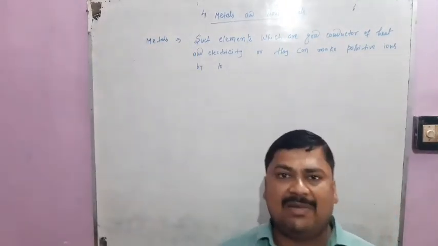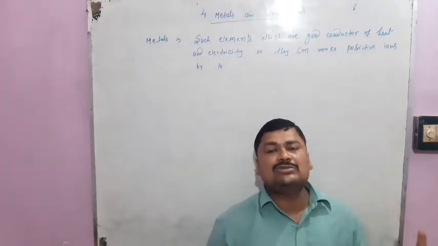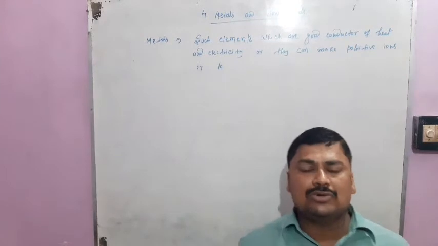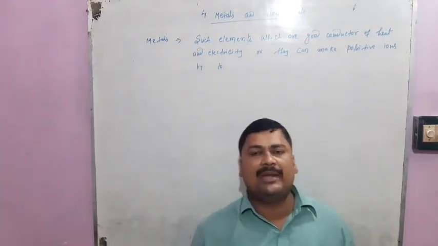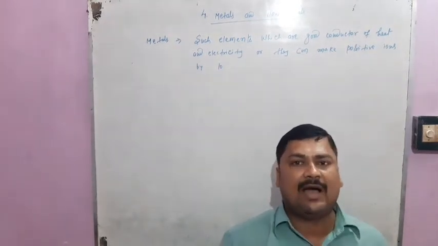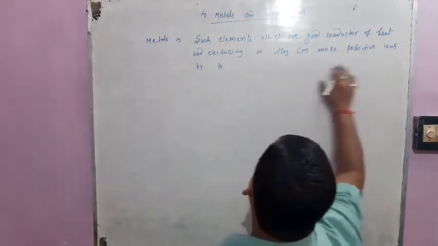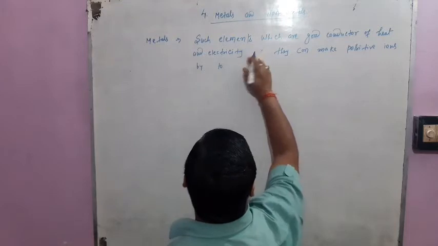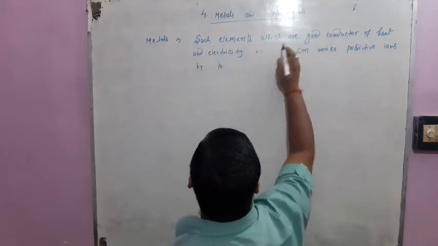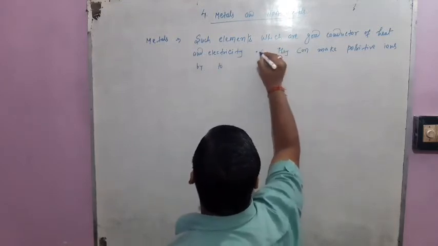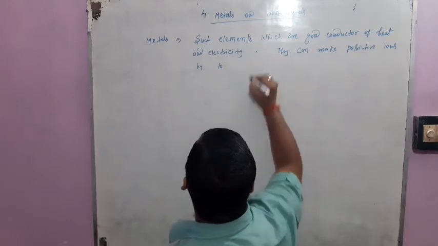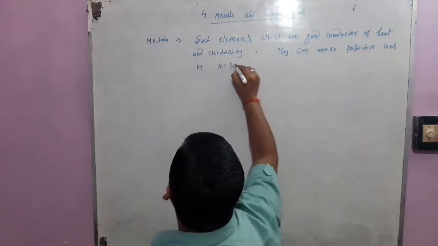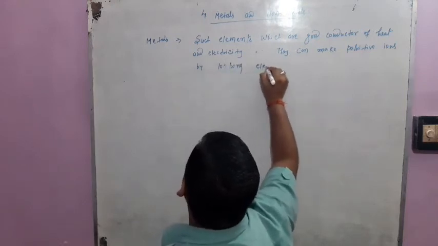Metals have a special ability that they can lose the electrons of their outermost orbit. So when they lose the electrons of their outermost orbit, they convert into positive ions. They can make positive ions by losing electrons.